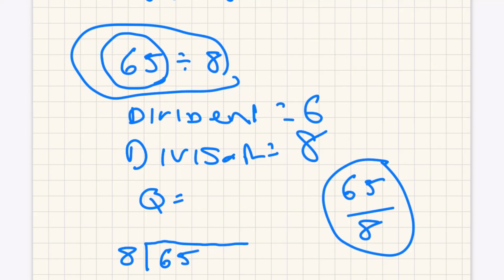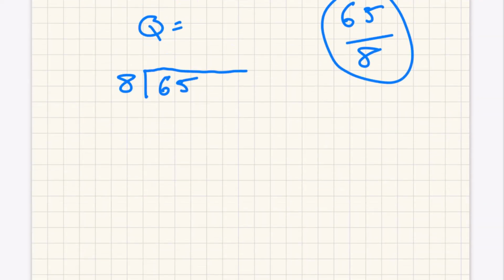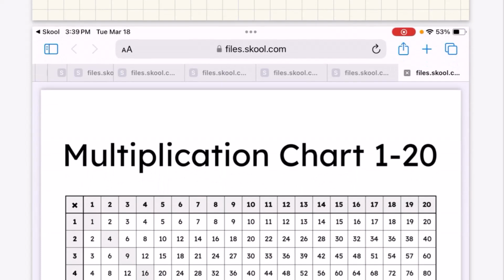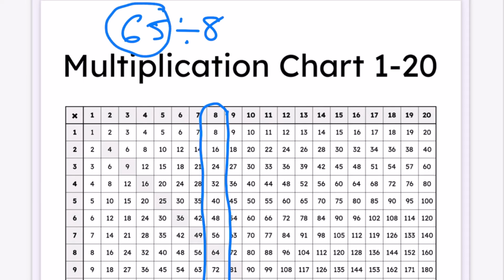And so how many times does 8 go into 65? The reason I say that the scaffold long division will not help you here is because the number of times that 8 goes into 65 is less than 10. And therefore, you must either know it or you must look it up in a table. What we'll do is look at it, so in this case, we'll bring the multiplication table. The problem we're doing is 65 divided by 8, so I'm going to write it over here. The divisor is 8, so we look in the 8 column, and we're looking for the dividend in this column.